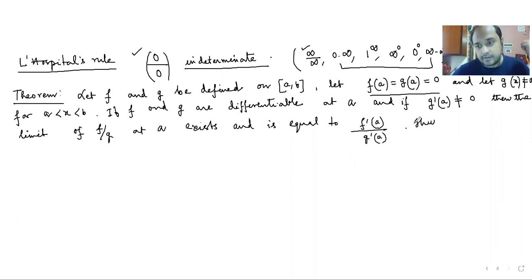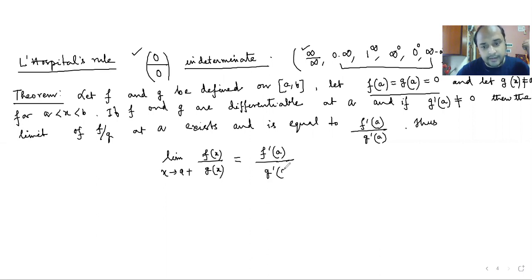Thus, limit as x tends to a plus of f(x) by g(x) is equal to f'(a) by g'(a).